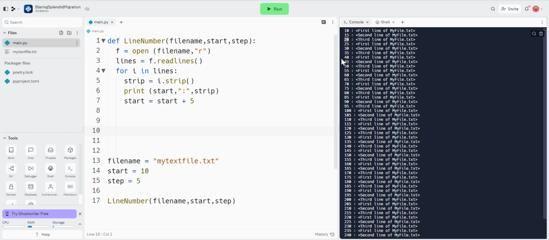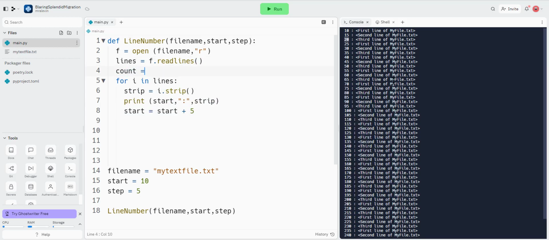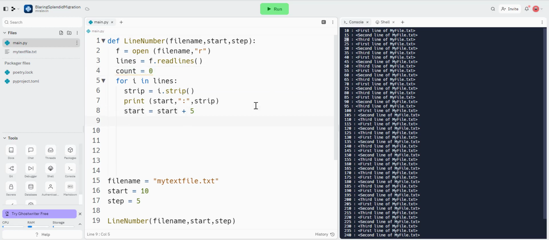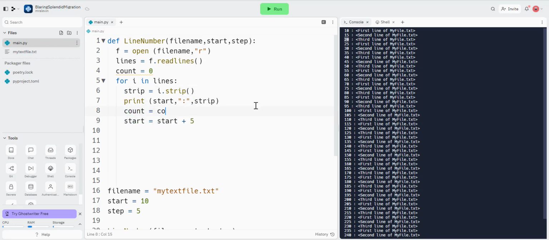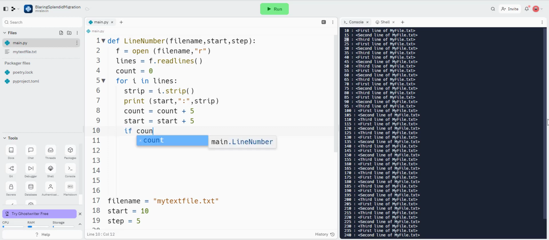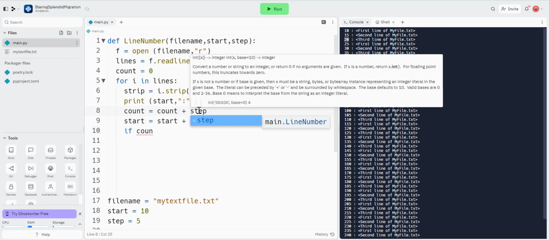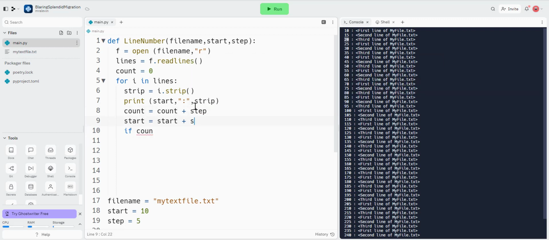Now every time this number gets to 20, so every 20 shall we say, it's going to ask, do we want to quit? So what I'm going to do is create another variable called count, and I set it to be 0. And I'm going to want, obviously, count to go up by 5 as well. But in fact I don't want it to be plus 5, that would be stupid, let's do it plus step. We've got a variable with step, so we may as well use it, because it's not going to be 5 every time.